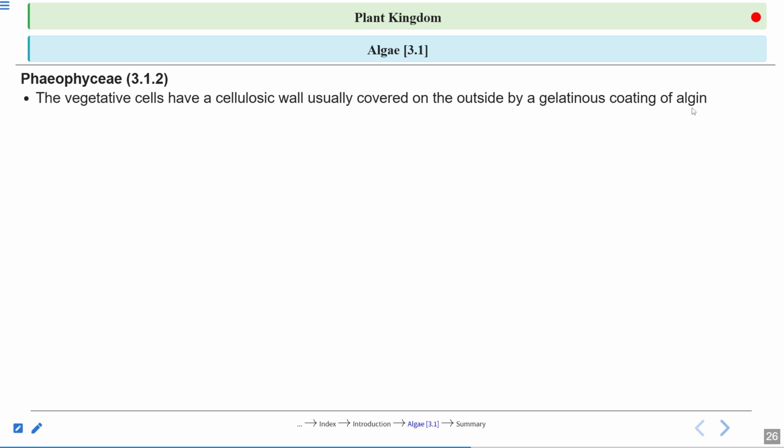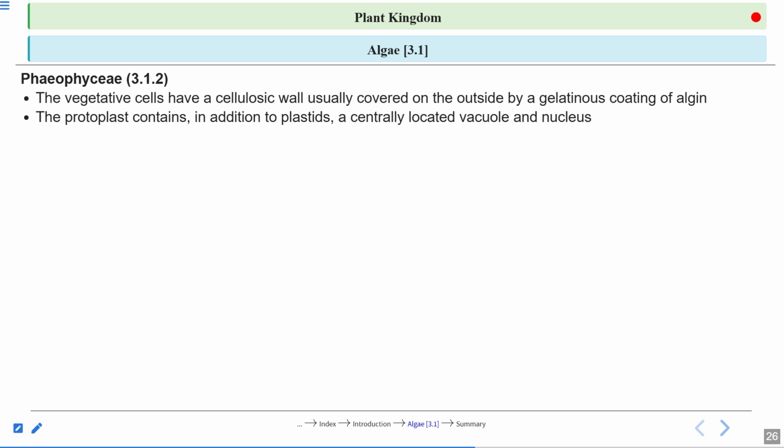In Chlorophyceae, the inner layer is made up of cellulose and the outer layer is made up of pectin substances. But what about Phaeophyceae? Here they have a cellulosic wall, but there is a coating of a gelatinous substance called algin on the cell wall. And that algin is used commercially as a hydrocolloid. So from where this algin is taken, now you can understand from their cell wall.